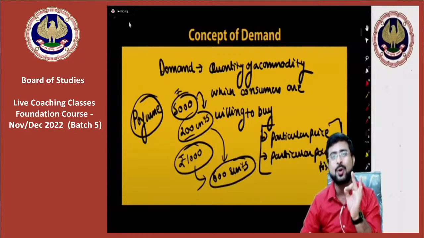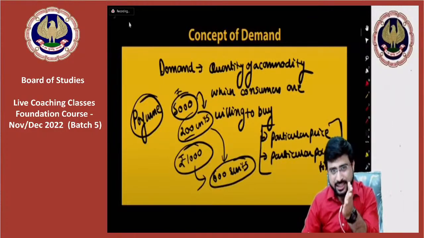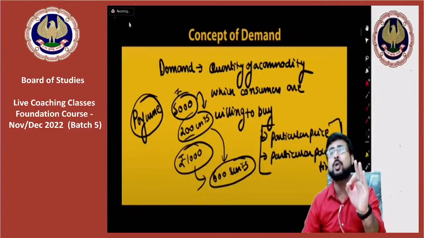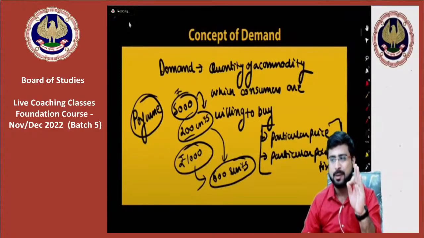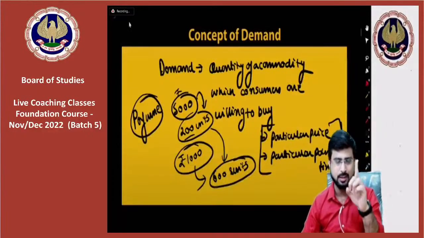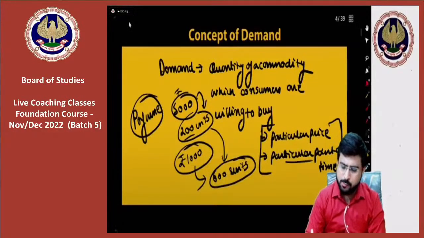So basically what I'm trying to tell you is that at each price there is a particular demand. So demand is always defined with respect to a particular price. Correct, number one. And number two, sir, what about point of time?